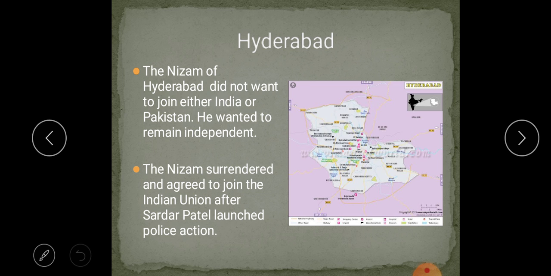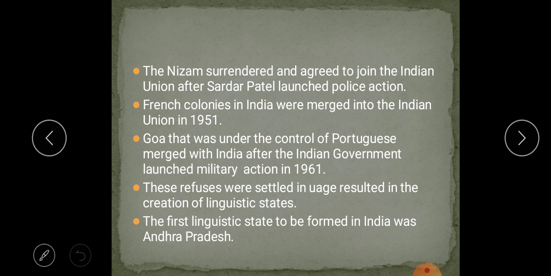The Nizam wanted to remain independent. The Nizam surrendered and agreed to join the Indian Union after Sardar Patel launched police action. Because of that only, he surrendered.